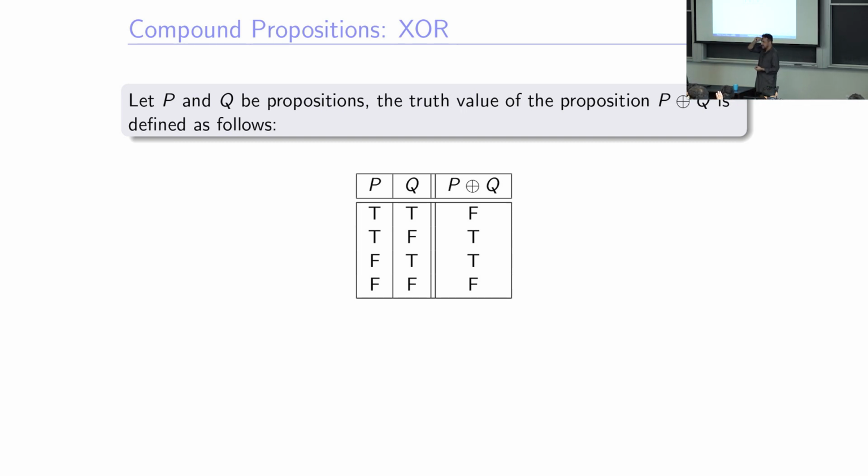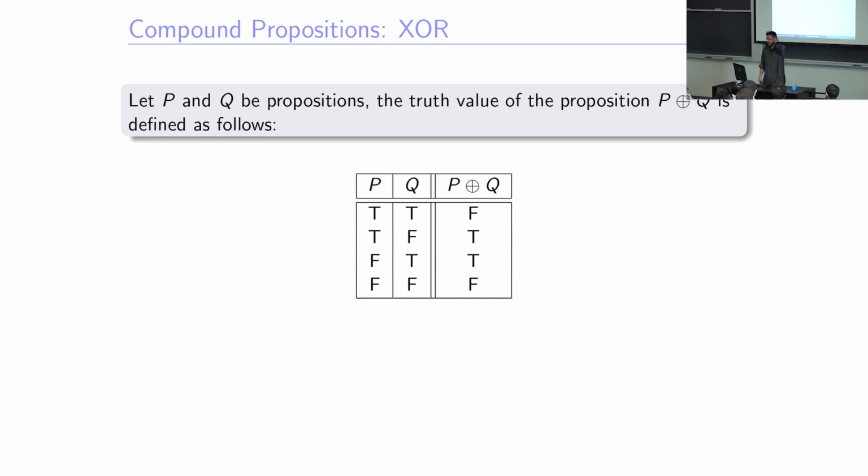Yes, please. It's only true when both have different truth values. Yes, good attempt. That's a good observation. Yes, please. It'll only be true if they have different truth values. If P and Q have different truth values, then P exclusive or Q will be true. Yes, please. What if there are three statements?